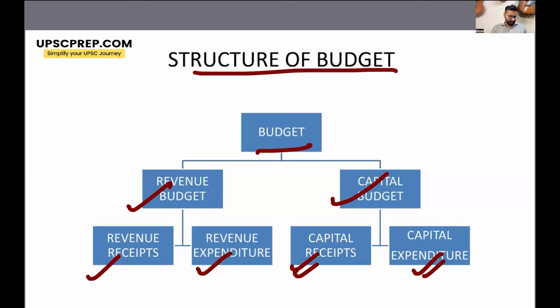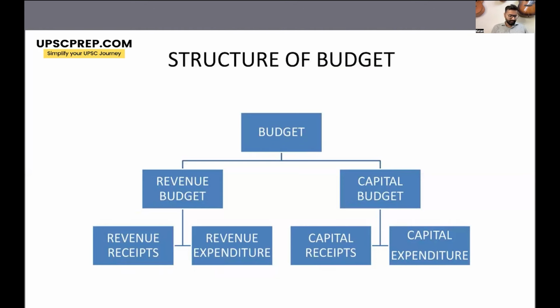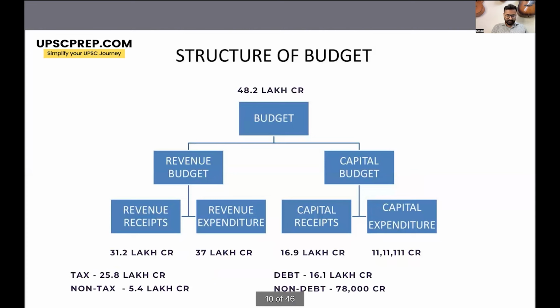So this is the structure of the budget. If we look at the numbers, the current budget amount was 48.2 lakh crore. If we further subdivide it into revenue budget and capital budget, we see that the revenue receipts is 31.2 lakh crore. Out of this 31.2 lakh crore, the tax revenue receipts is the major portion, which is 25.8 lakh crore. Now, this is the amount that the government would like to increase. The government would want more tax compliance, higher tax collections.